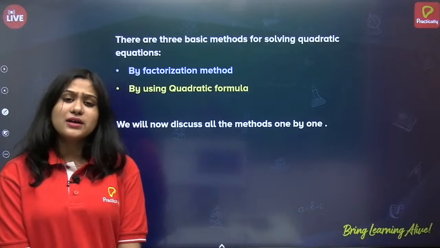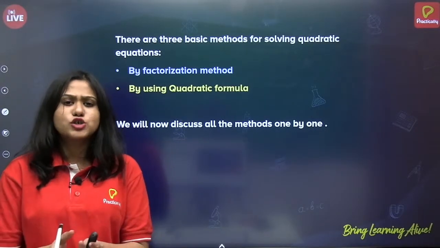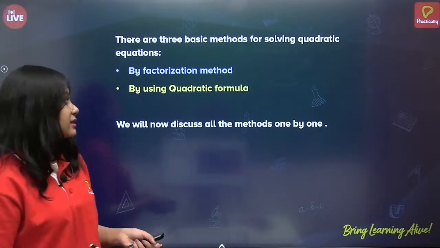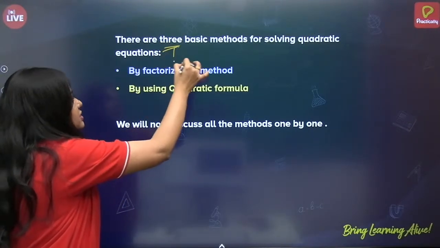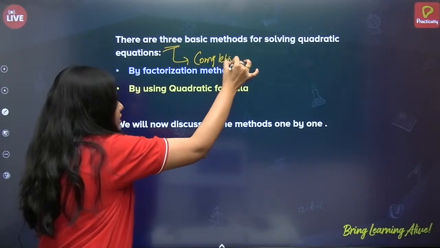So, we have seen what is the solution of the quadratic equation, but there should be some ways to find the solution as well, correct? So, let us check. There are three actually, because the other one is the completing square method, which is not there in the syllabus.